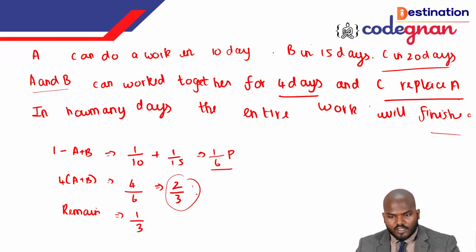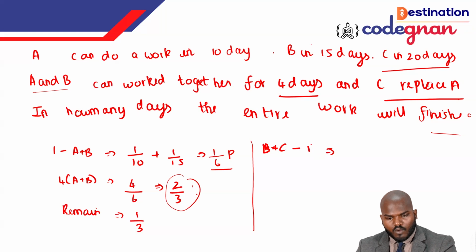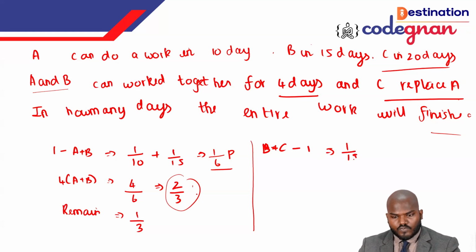Now you see this one, C replacing the A. So let's deal with this one. Now, the 1 day work of B and C, how can we take it out? They are also giving the values of B and C. So B plus C, 1 day work, is 1 by 15 plus 1 by 20. If you work it out, guys, we will get the value 7 by 60 part. So we can do this.